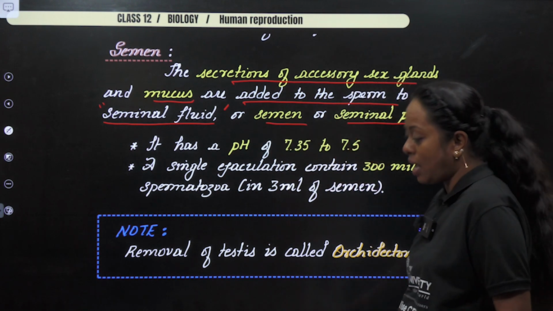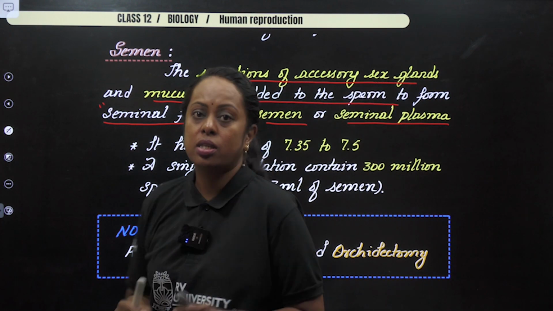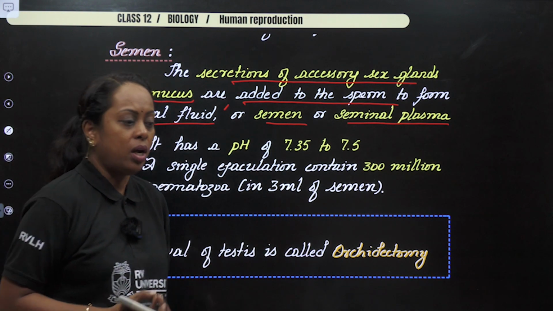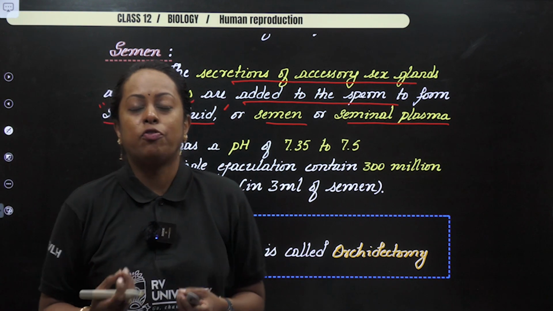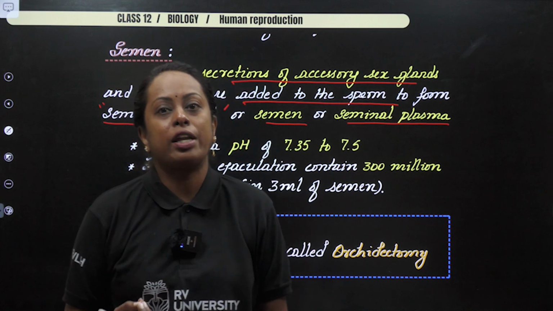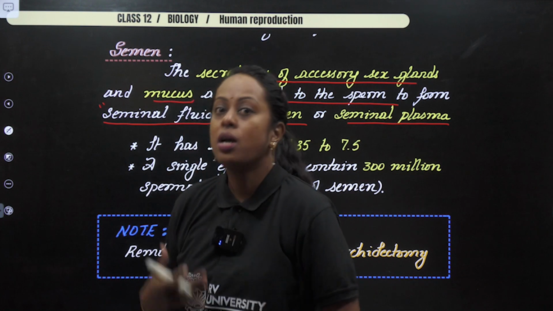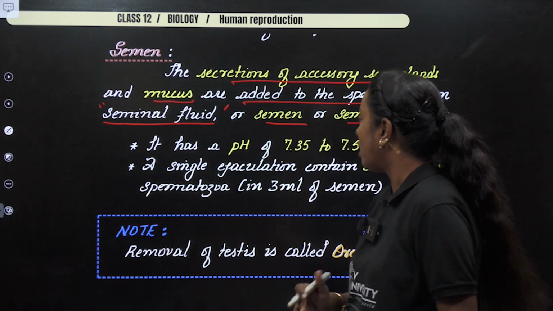Or seminal plasma. The pH is around 7.35 to 7.5. Now, if you ask why is it so? The female reproductive part is going to be acidic due to presence of lactic acid bacteria. Okay, so here the secretion will be alkaline.